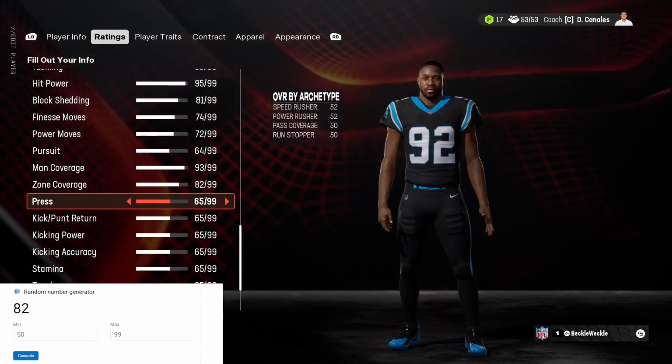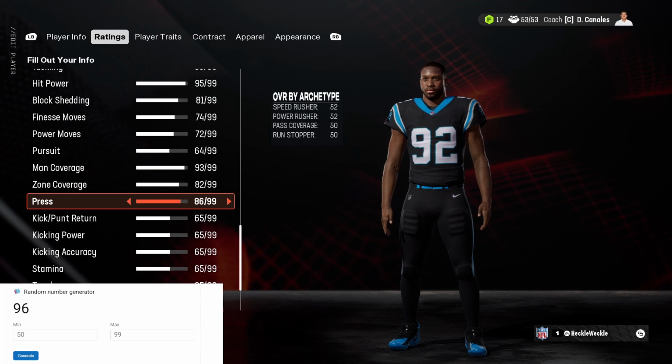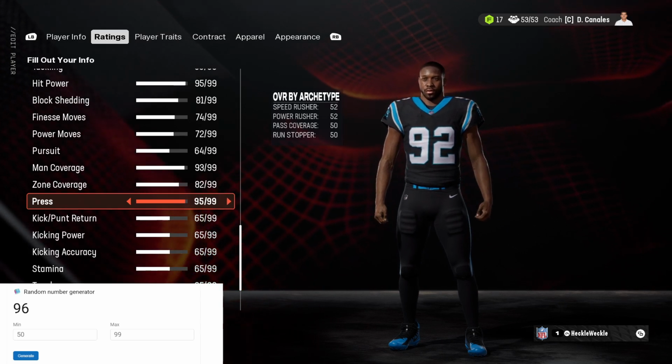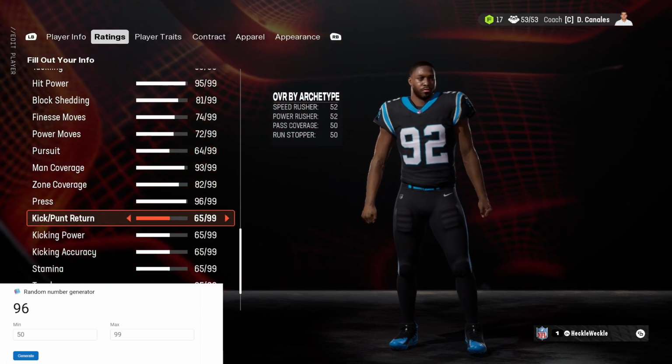Press is a 65 right now. We generate it and it'll be a 96 press. So this guy can play man coverage. He can press you off the line. He will stop you from getting anywhere. He can make the tackles. This is really, really good.